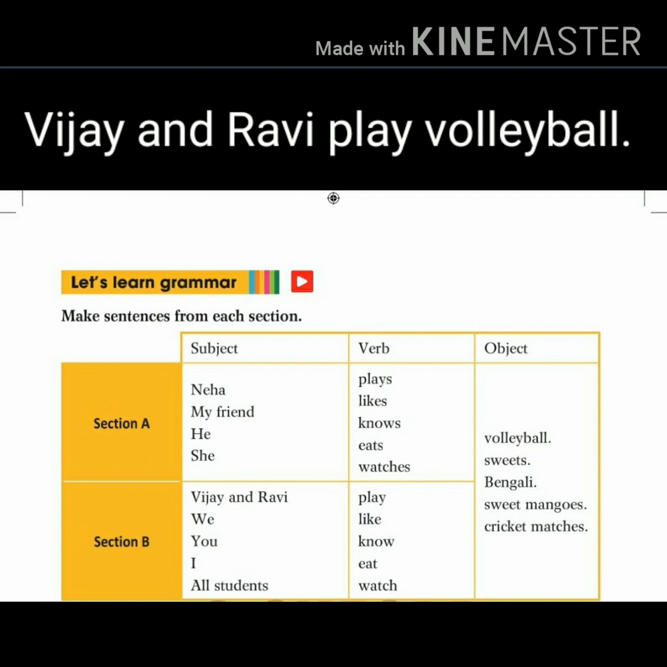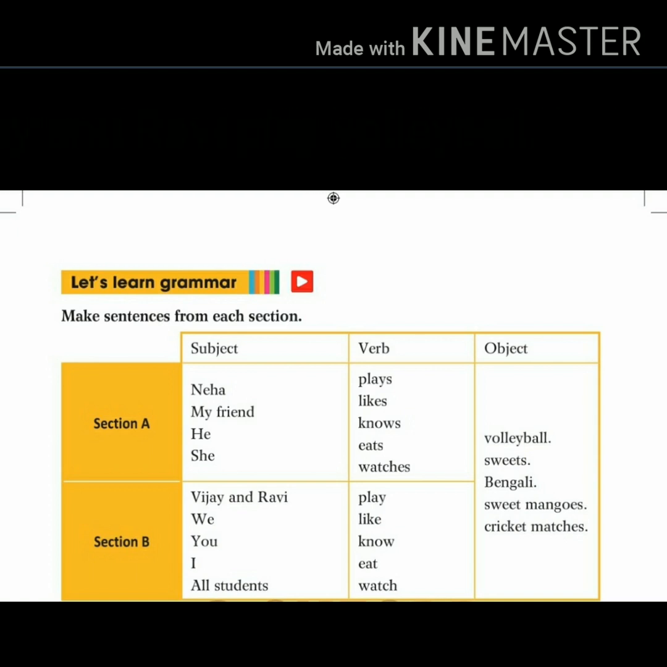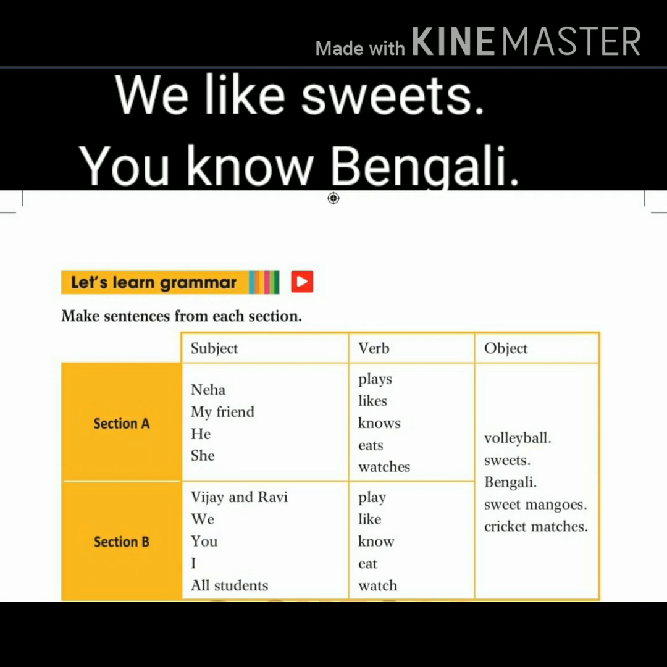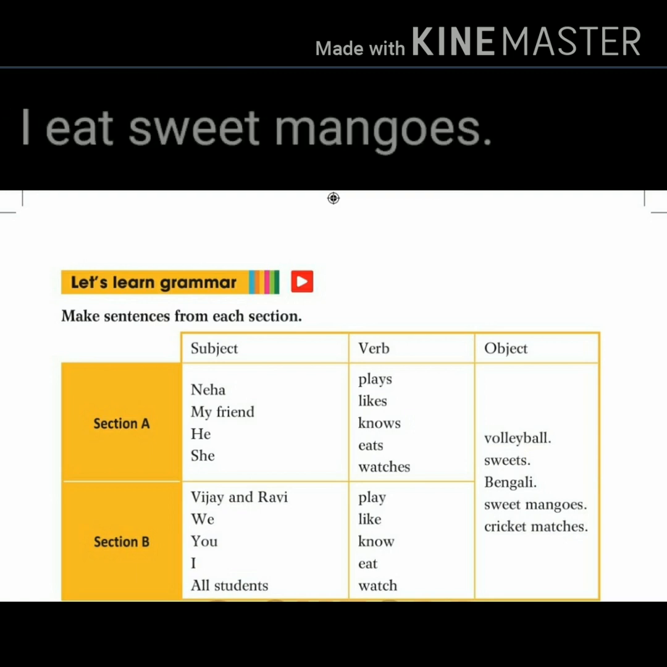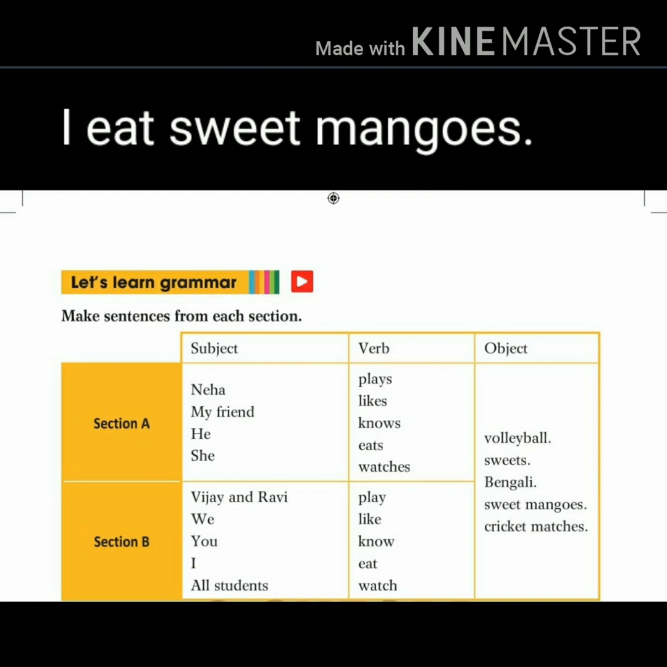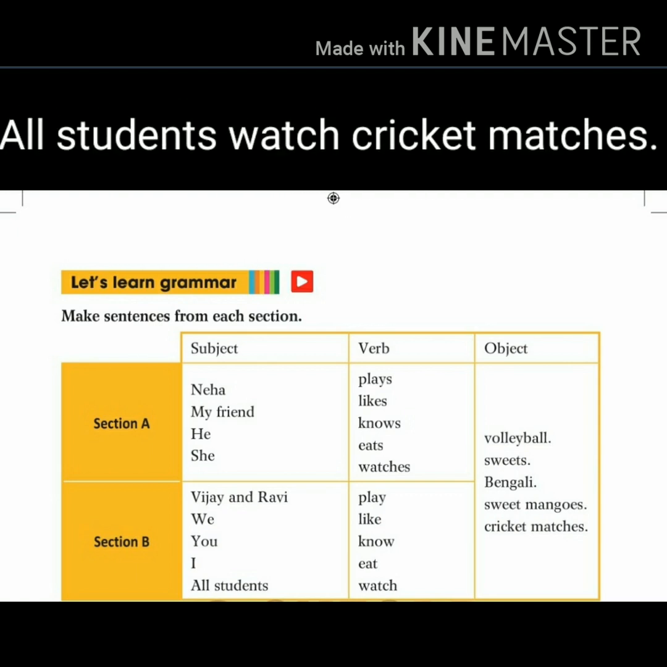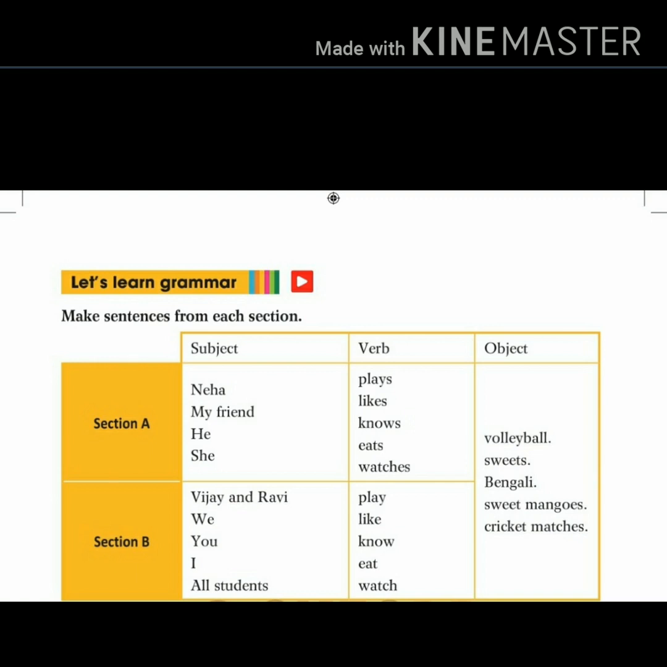Vijay and Ravi play volleyball. We like sweets. You know Bengali. Here you can see the form of the verb. There is no s added. Next one, I eat sweet mangoes. And the last one, all students watch cricket matches. So in this way we have finished the subject verb agreement exercise.